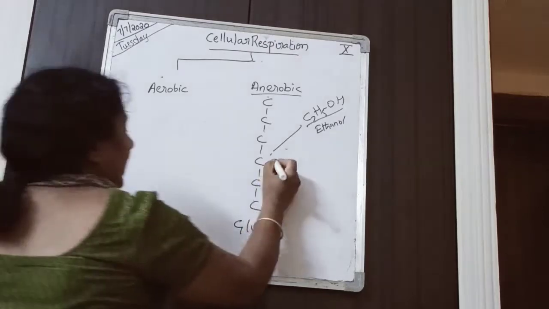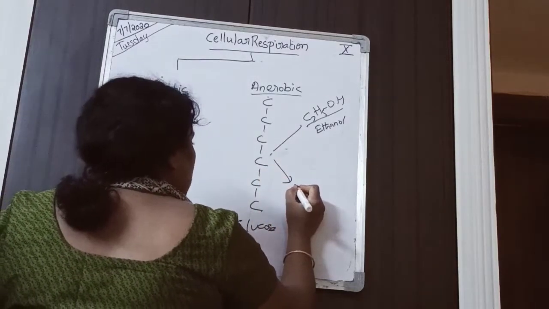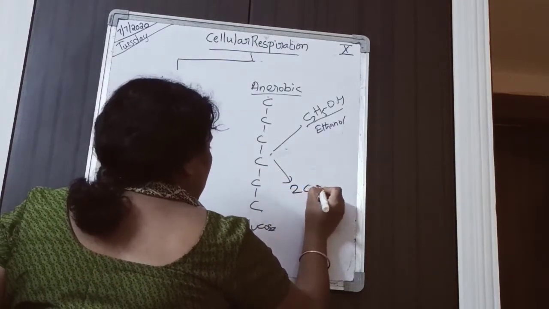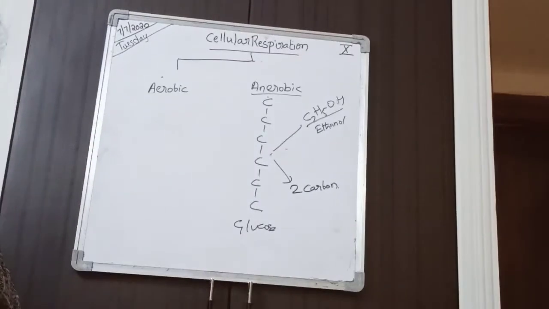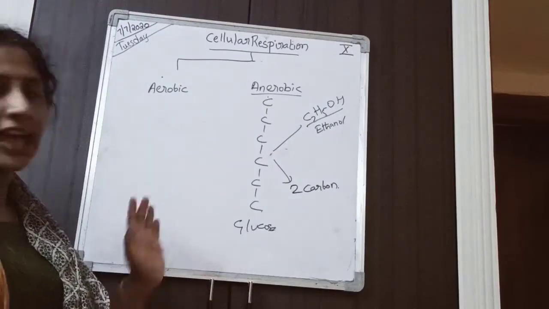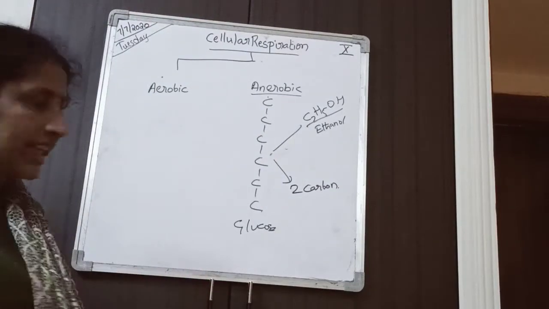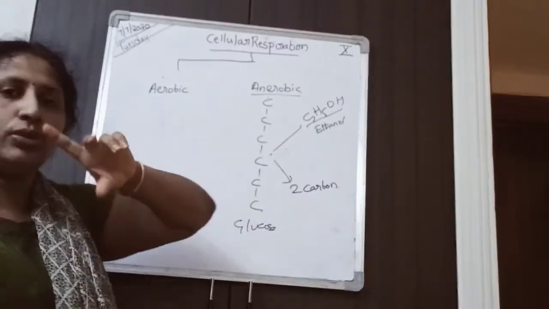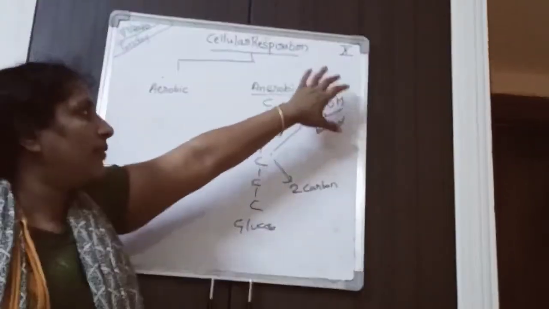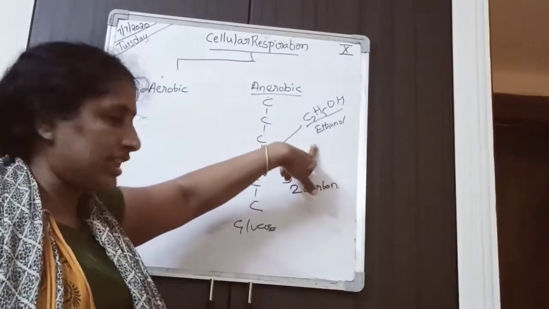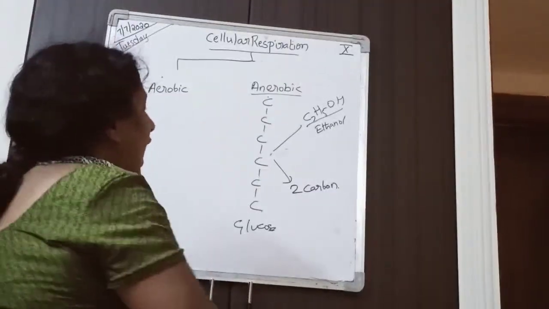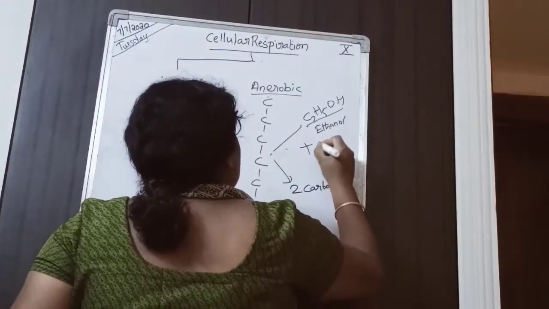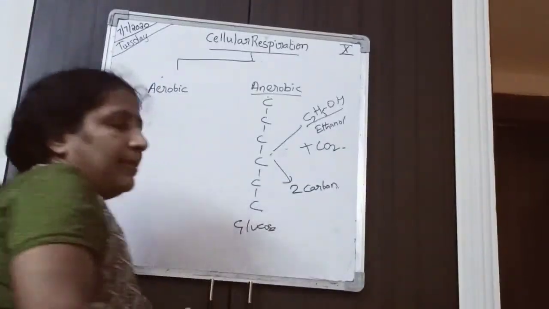If you see lactic acid, it is also a 2 carbon molecule. So, if you observe the 6 carbon molecule in anaerobic respiration, it is broken down into only a 2 carbon molecule. Ethanol is formed. Even lactic acid is a 2 carbon molecule. And if you see here, carbon dioxide is liberated.